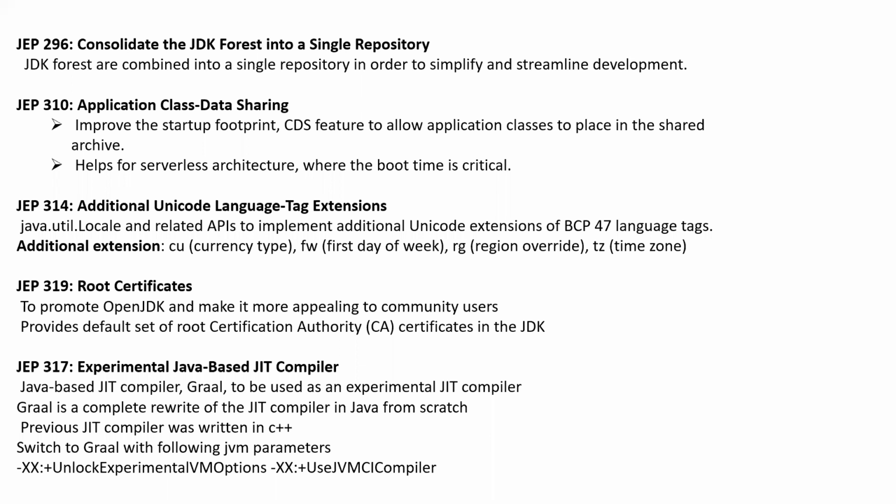Now they created a JIT from scratch which is written in Java, so that it understands and executes quickly. The entire new alternative for your JIT has been introduced in Java 10. That's called Graal. You can use that, and if you want to use Graal, there are some JVM parameters that you need to set, and you can start using it.